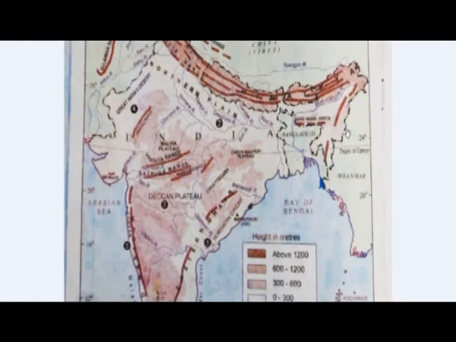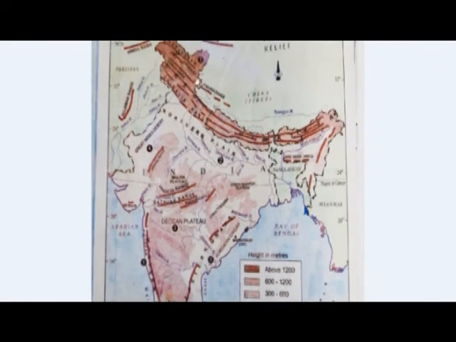So this is about the Himalayan mountain, the part of Himalaya which is in India. Okay, so Himalaya is divided in three ranges: Himadri, Himachal, and Shivalik.